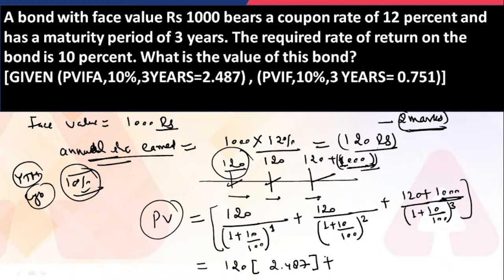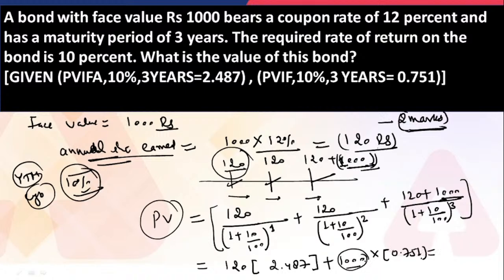And for the 1,000 rupees, because this is a one-time payment you are getting, this is not a series of payments, you only have to multiply with the present value interest factor, that is 0.751. Now just tell me what will be the value you are getting for this.